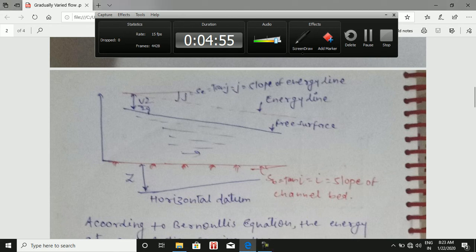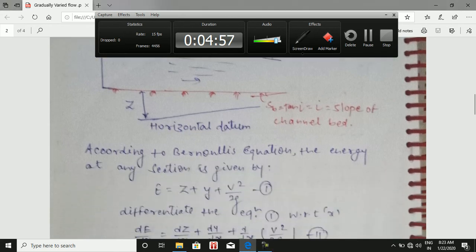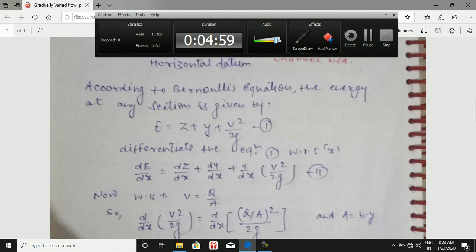According to the Bernoulli equation, the energy at any section is given by E is equal to Z plus Y plus V square upon 2g. That is the basic Bernoulli equation, the summation of all energies: Z is the total energy, Y the pressure head, and V square upon 2g the kinetic head or velocity head.